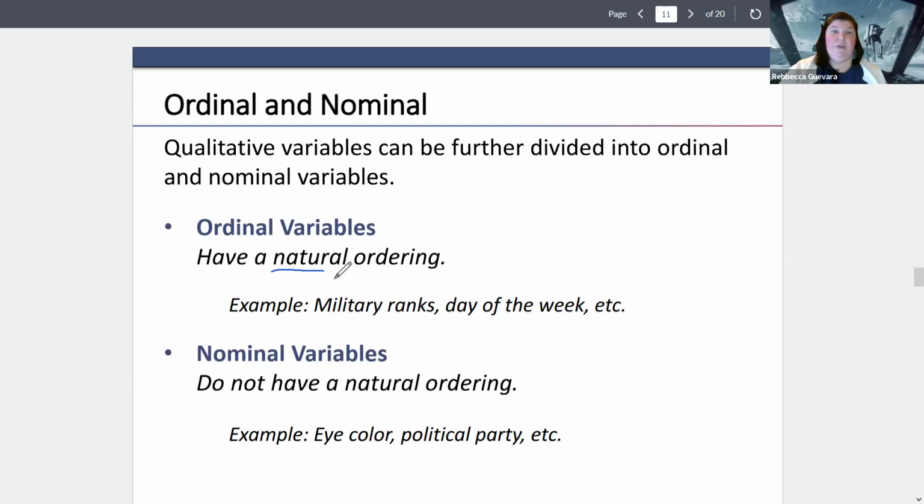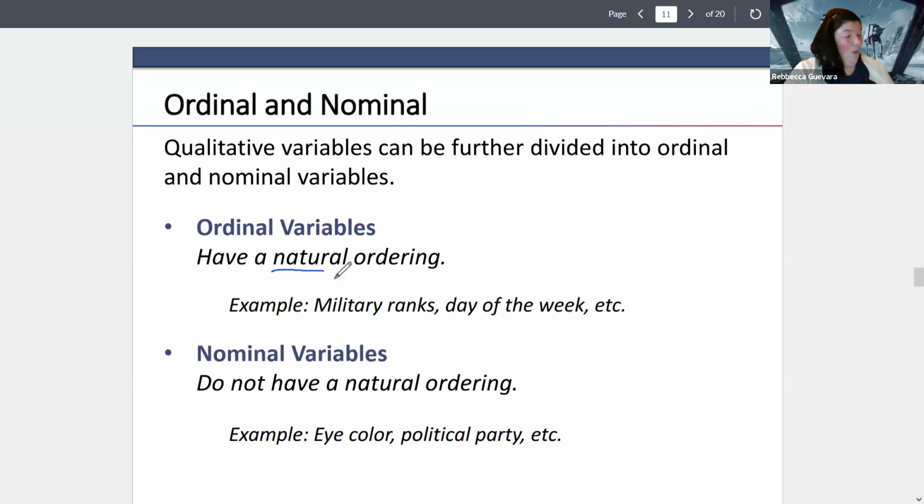So like military rankings, we know that a private is going to be below... wow, everything just went out of my head. Let's do this better. Let's do Star Trek. We know an ensign's below a lieutenant and below a captain and below an admiral. I know Star Trek rankings. We have an order to those rankings.